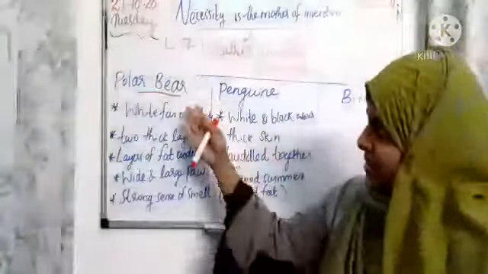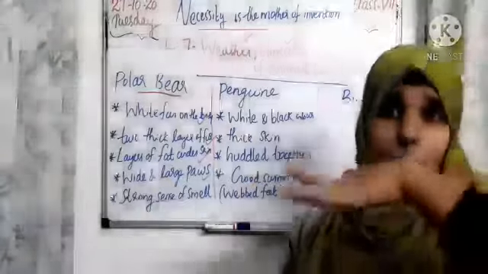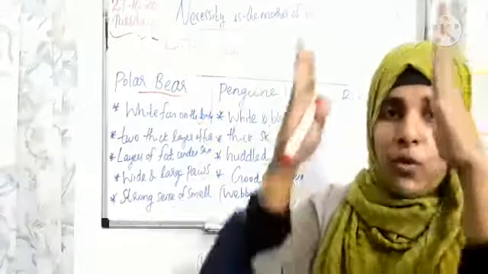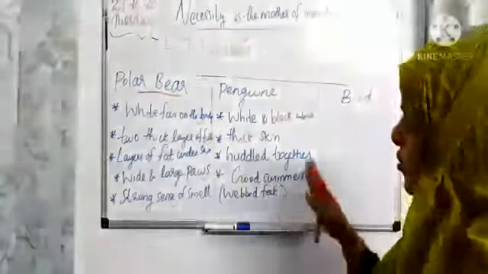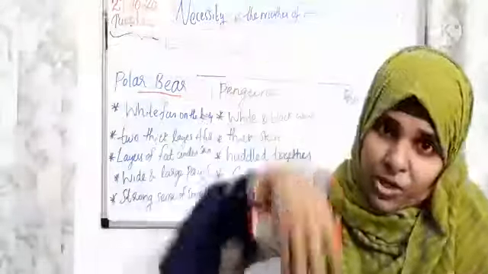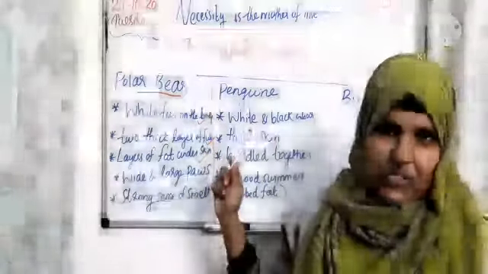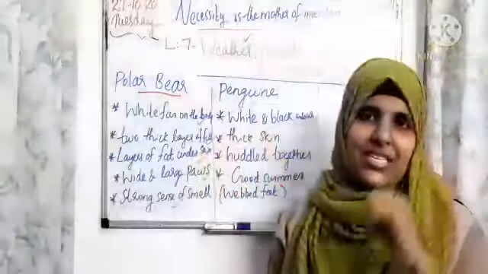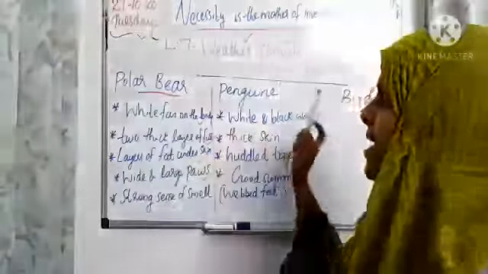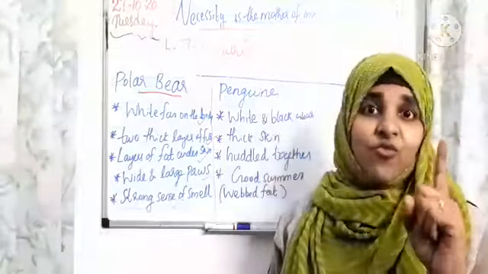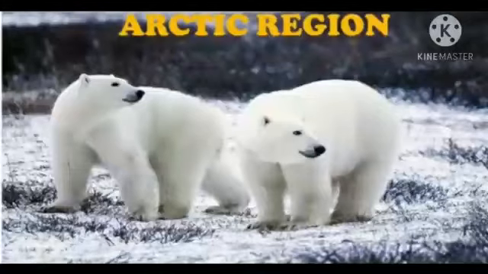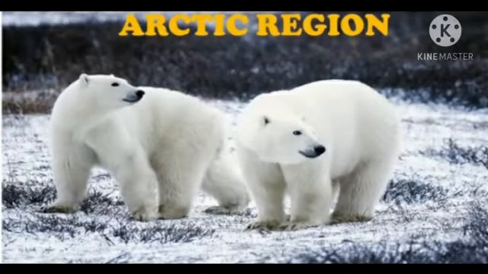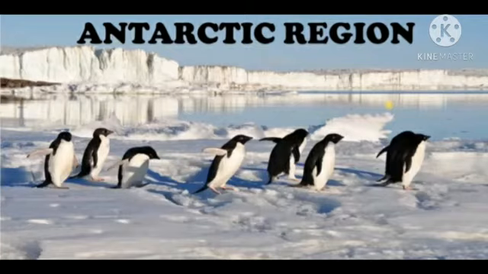Okay, and like the polar bear, they are good swimmers. They have webbed feet for easy swimming, and their body is streamlined, right, for easy swimming. In the hot season, they go swimming. Children, these are matching adaptations, right? The adaptations of polar bear and penguin are almost matching. But one difference is there. Can you identify it? Where do penguins live, children? South or North Pole region? Look at this picture, children. You can see the polar bear lives in the Arctic region, right? But the penguin lives in the Antarctic region. That is the main difference.